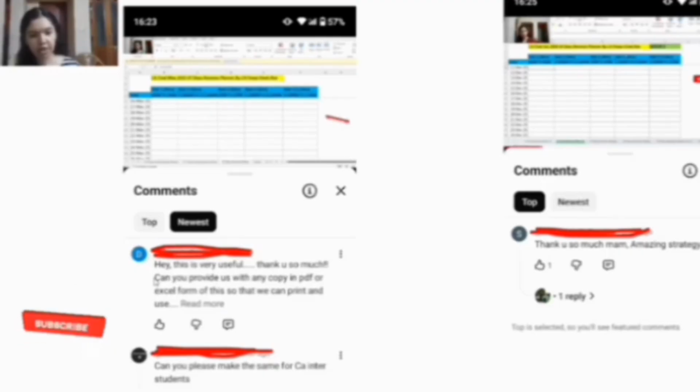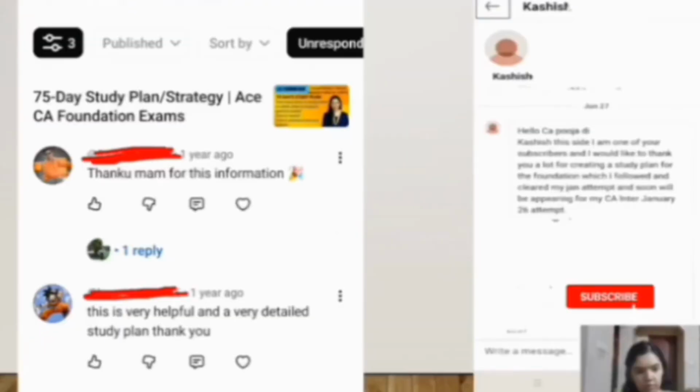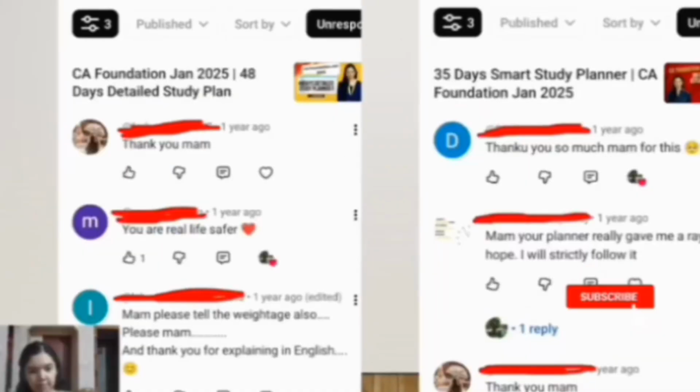Previously I had got requests many times to convert the study plan into a PDF. That's why this time I have made a PDF also for that. So these planners have been really very useful for many of the students. You can see the various feedbacks here.